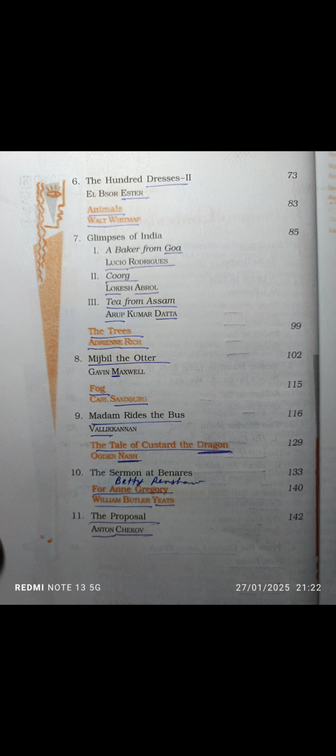Midgebill the Otter has been written by Gavin Maxwell. M for Maxwell, M for Midgebill. Midge, minimum and maximum. Midge, max. Midgebill the Otter, Gavin Maxwell.